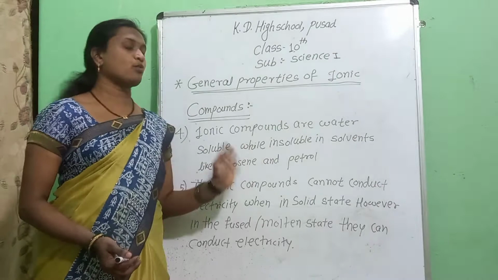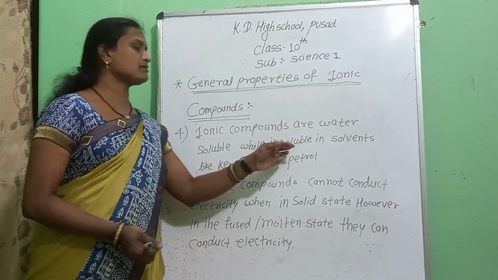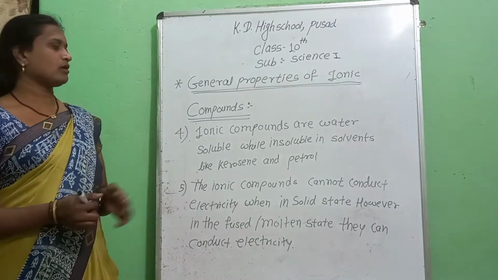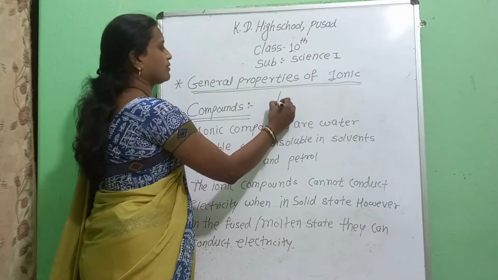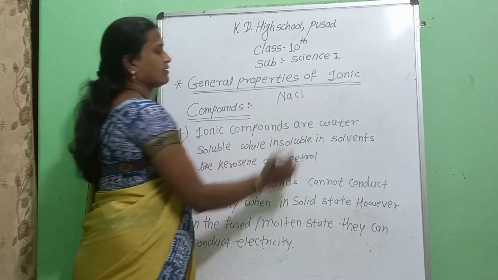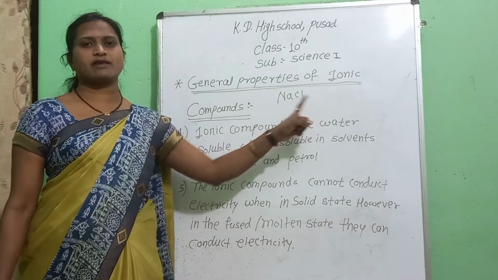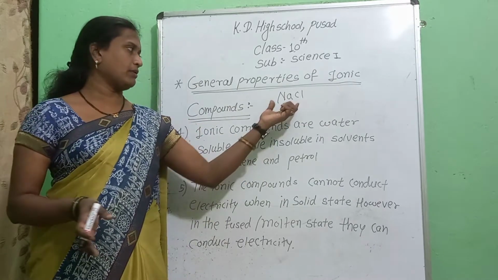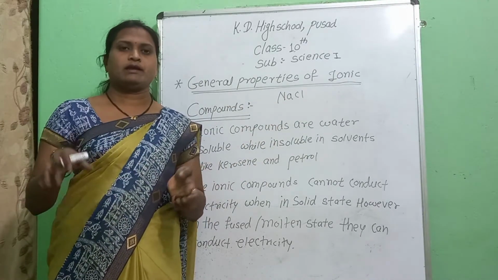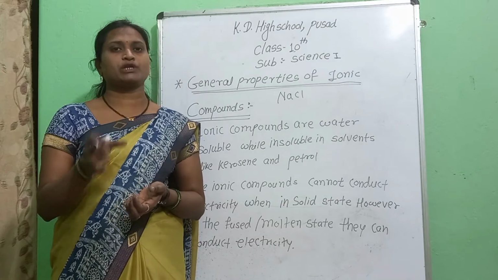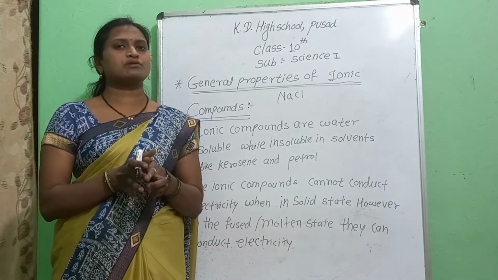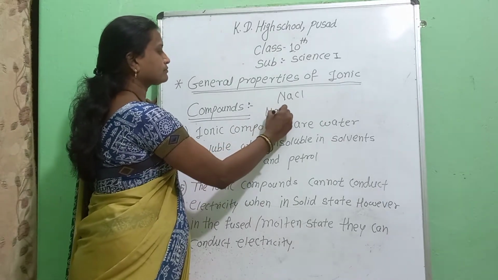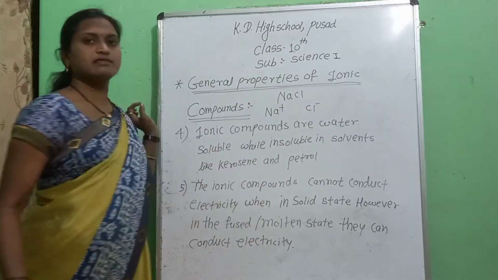Ionic compounds are water soluble, while they are insoluble in solvents like kerosene and petrol. Why is it so? Take one example of an ionic compound, NaCl, formed by the oppositely charged ions Na+ and Cl-. When it dissolves, it dissociates in the water, because water shows dissociation properties. Dissociation means the ions separate, likewise Na+ and Cl- inside the water.